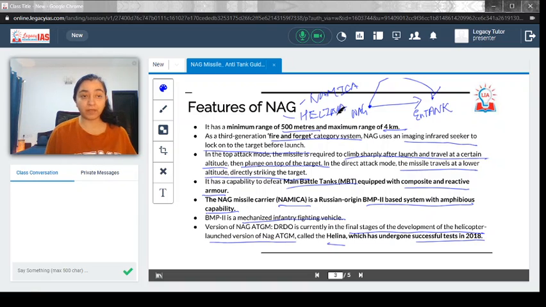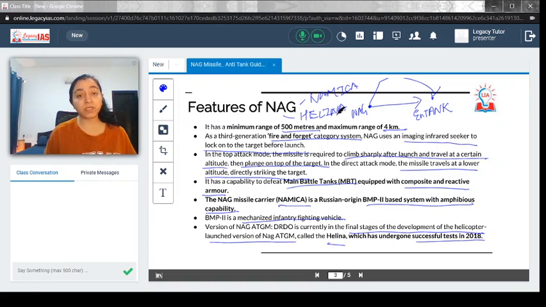It works on the fire and forget capabilities by using the infrared imaging seeker. Then it has two modes, direct mode as well as top attack mode. Then it has the capability to defeat the main battle tanks, and also it has the Namika and the Helena version. Namika has the amphibious characteristic which can work from land and sea, and Helena is the helicopter version of it.